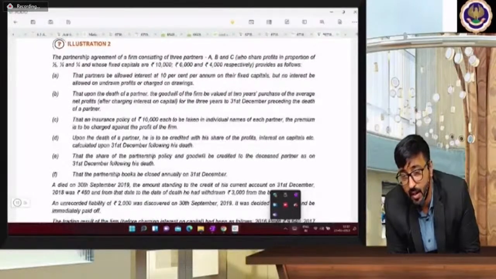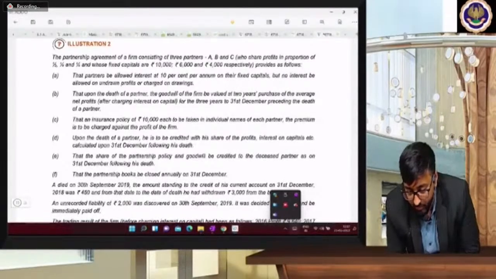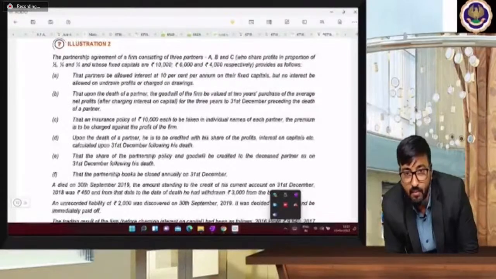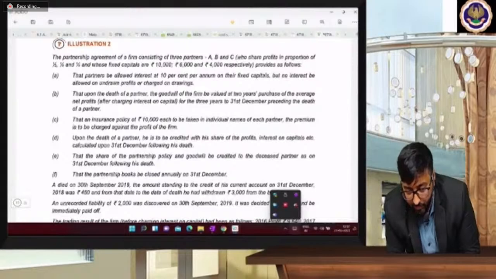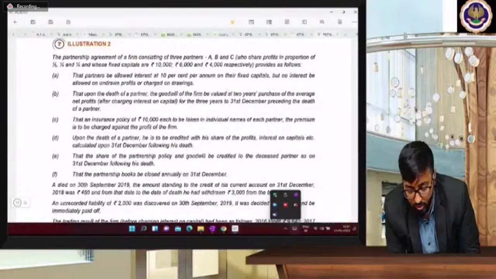When to use total approach and when to use his share approach? I am expecting this answer from at least 5 students. And if more than 5 students answer, yes, every one of you has got all the concepts. If you can answer this question: total approach and his share approach.